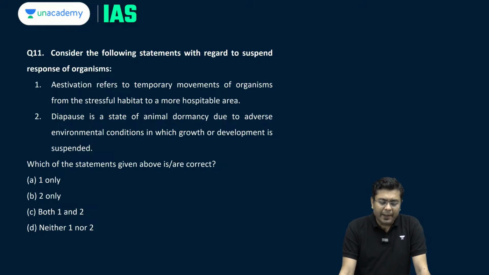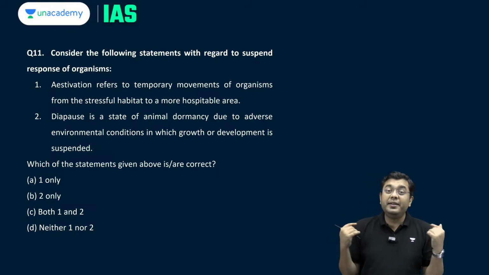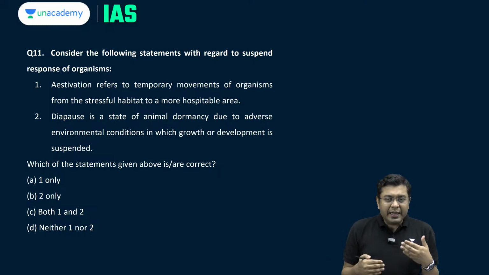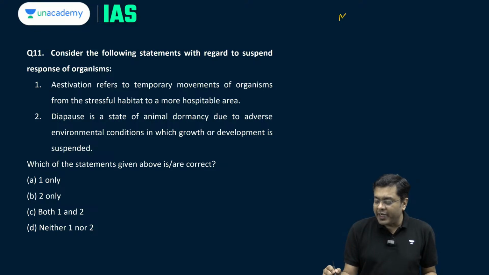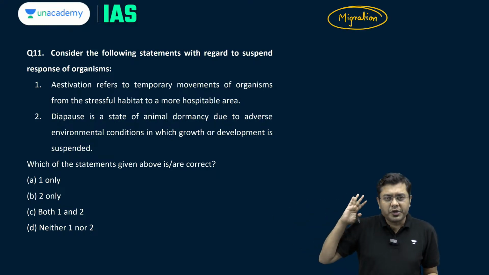Okay. Now, consider the following statements with regard to suspend response of organisms. When organisms experience a hardship in their ecology or in their ecosystem, they carry out certain response mechanisms. One response is migration, where for a temporary or permanent duration they move from one region to another.